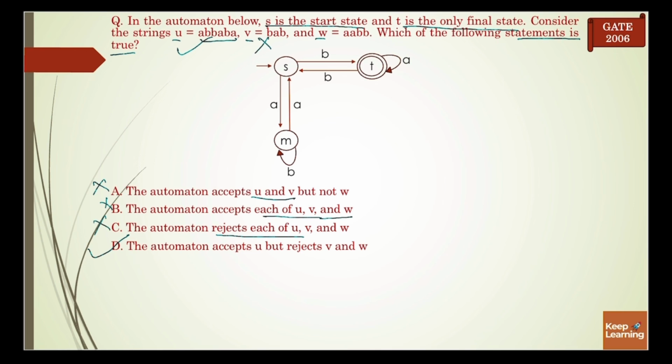Let's check the third string, that is double A double B. A, B, B. So W is also not accepted. It means the correct answer is D. It accepts U but rejects V and W. So that's why the correct answer is D.